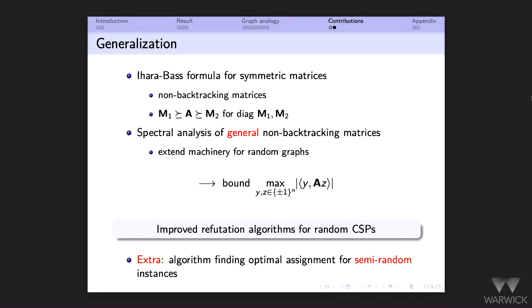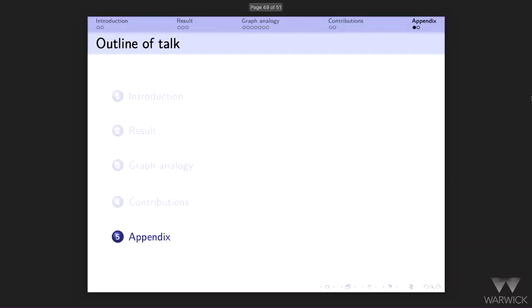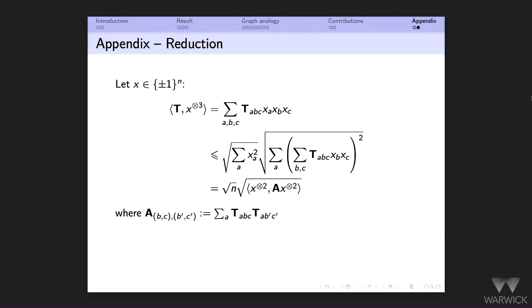So I see that I've been fast. So I have time to convince you that refuting random CSPs boils down to bounding this norm here. And the proof is essentially this. I'm looking at my tensor T that captures my 3XOR instance.